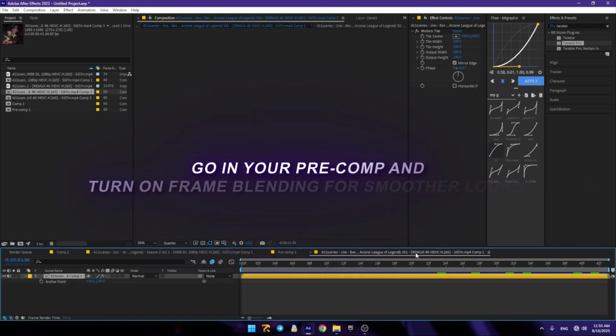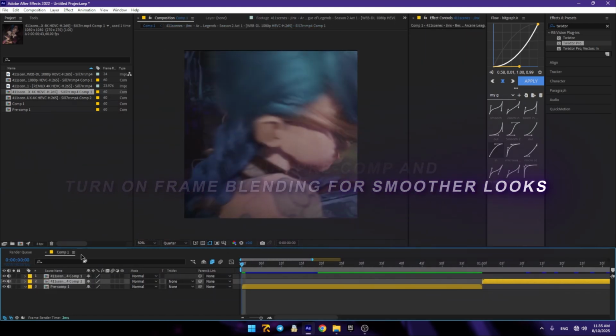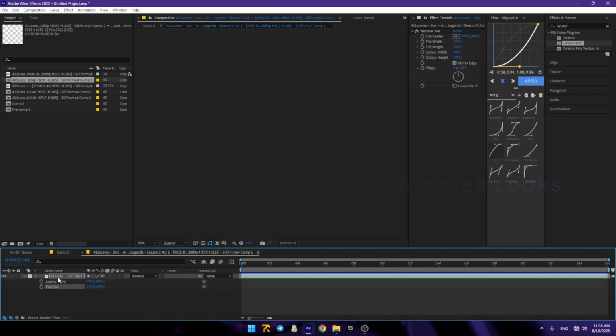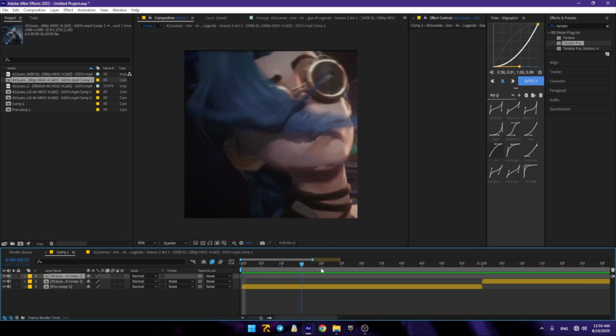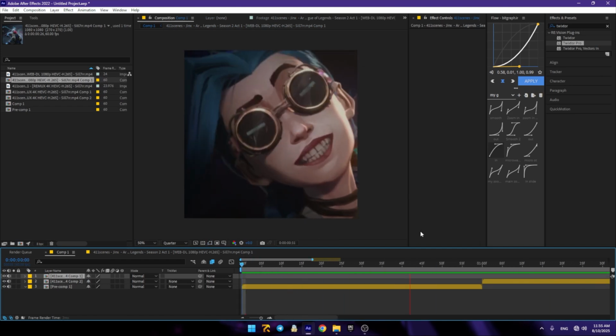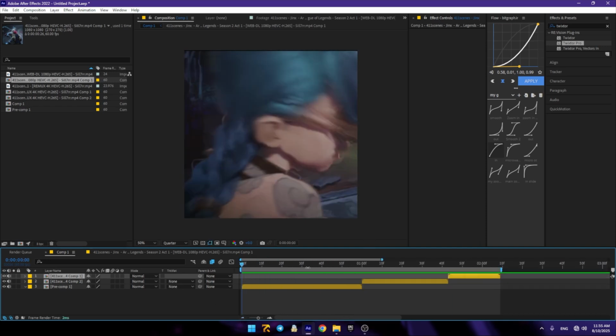Okay, this and this. Okay, open the last one and give it a frame blending. Okay, this is the difference. The frame blending is just so important with the smoothing of your clip. See, it's so much smoother. Okay, now that you're at this part, the only thing you have to do